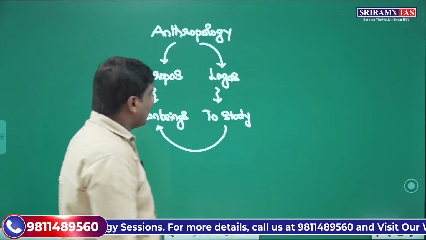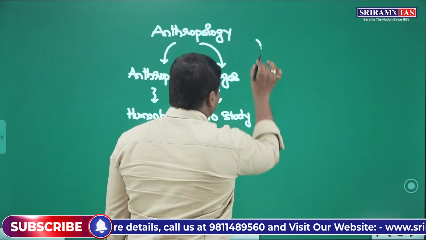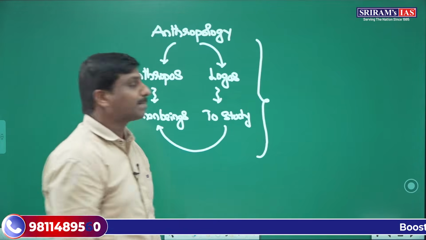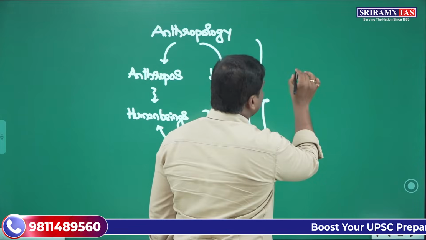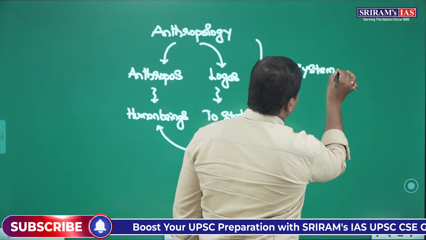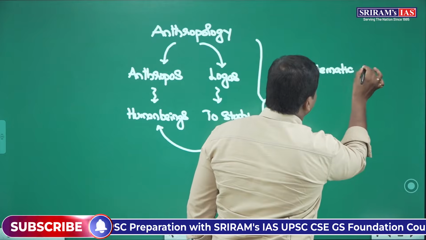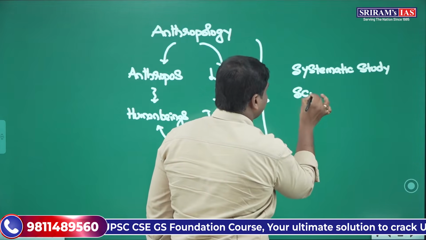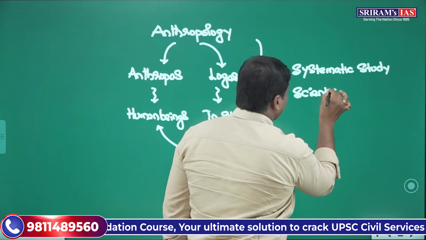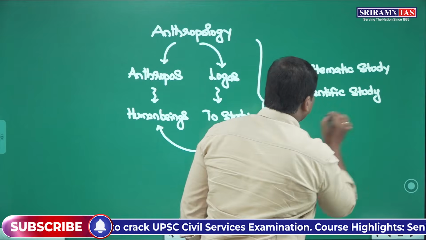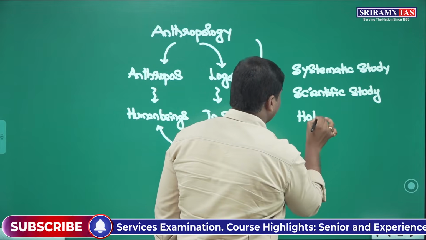Now, what kind of study is it? This is another important aspect that we have to know. It is a systematic study. Try to remember this: it is a systematic study, it is a scientific study, and it is a holistic study.